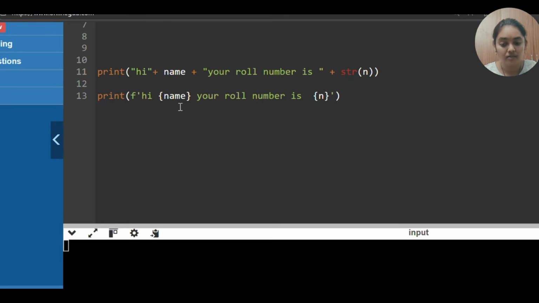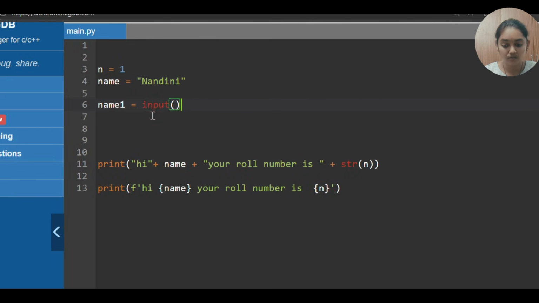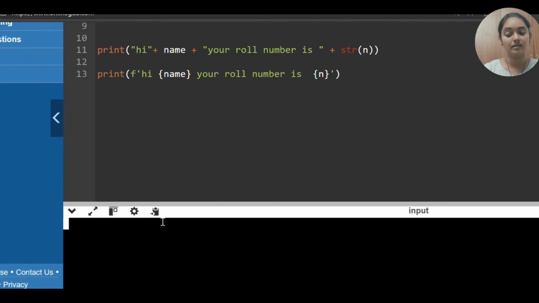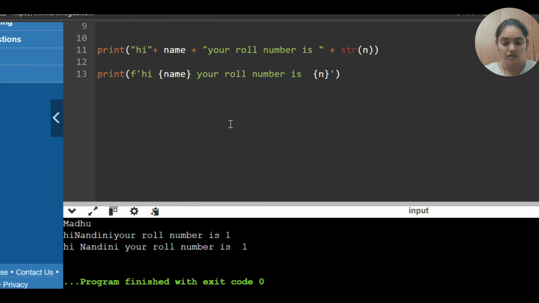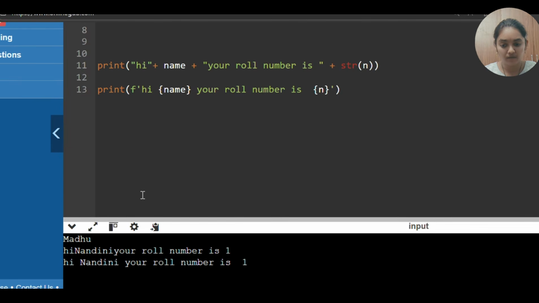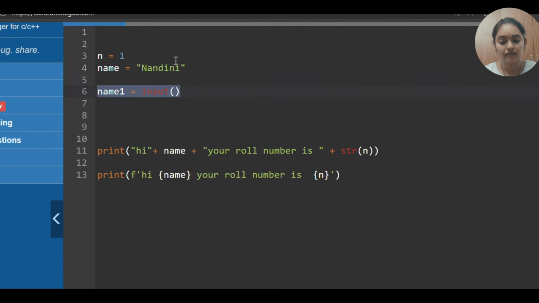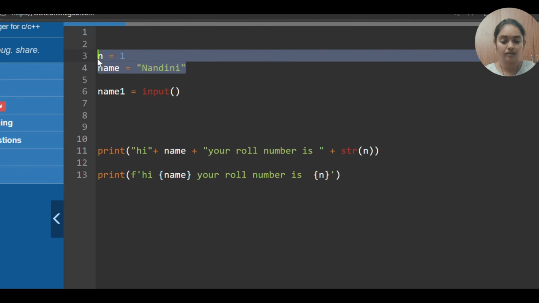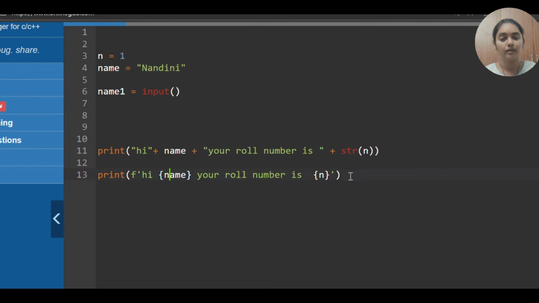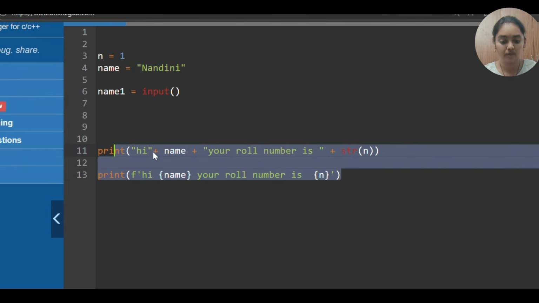And this name 1 is asking you. That means cursor is blinking here, nothing but you have to give some value over there. Okay, let it be, I am giving Madhu and enter. Got it? So this name 1 will be taken the input from user. These are directly we have given the values to that, and we are using those variables in our print command. So in this way you need to take same.